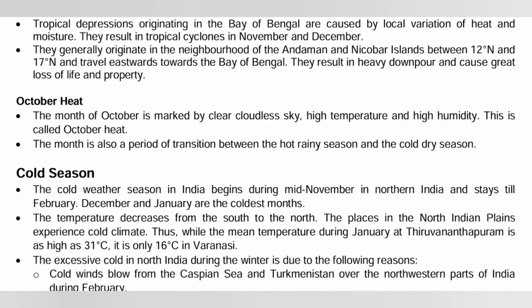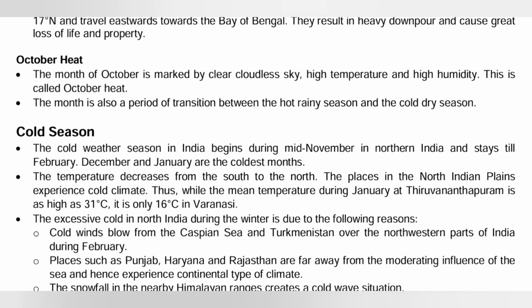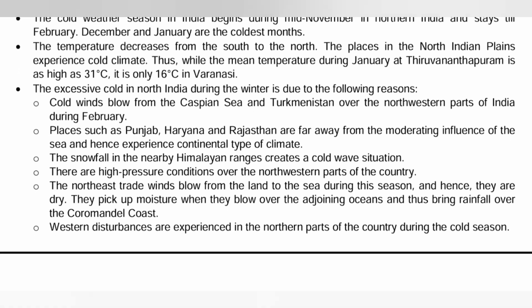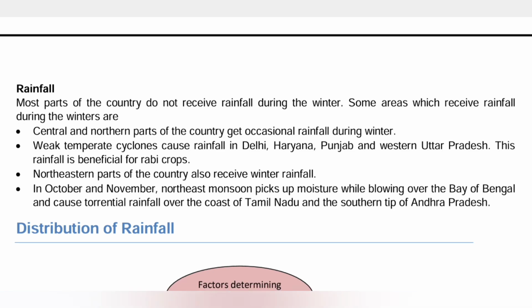Now the cold season starts in mid-November in India and stays till February. December and January are the coldest months. The temperature decreases from south to north, and the places near the northern India plains experience a cold climate. Thus, while the mean temperature during January at Thiruvananthapuram is as high as 31 degrees Celsius, it is only 16 degrees Celsius in Varanasi. Now rainfall: most of the country is fed by rainfall. Delhi, Punjab, Haryana, and Uttar Pradesh benefit the most for rabi crops.